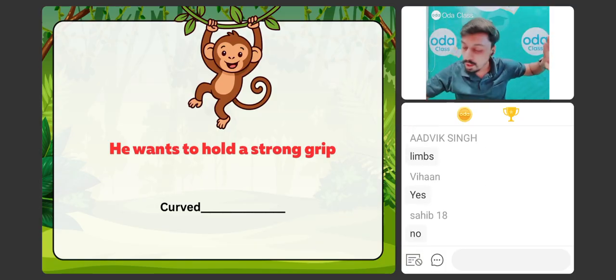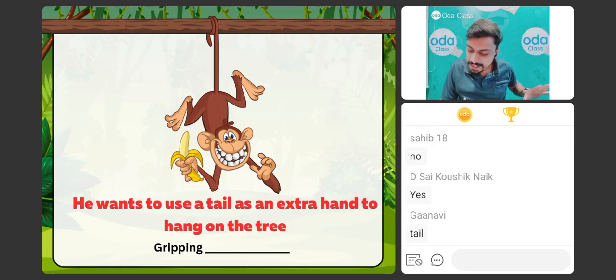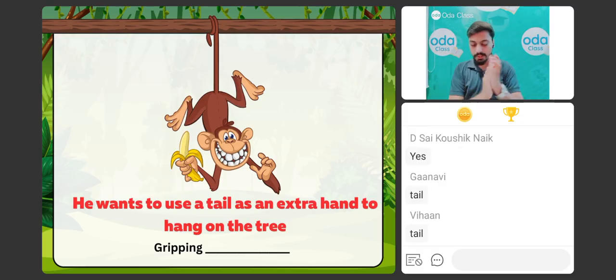ठीक है? Now, one more very important thing. This monkey needs to also use its tail as a hand. ठीक है, उसको अपनी जो tail है वो hand के जैसे use करनी है. He wants to use his tail like an extra hand. So quickly tell me, what should he have? Gripping dash. Gripping what? Yes, excellent. Gripping power. क्या बात है? Very good. Clap for yourself.